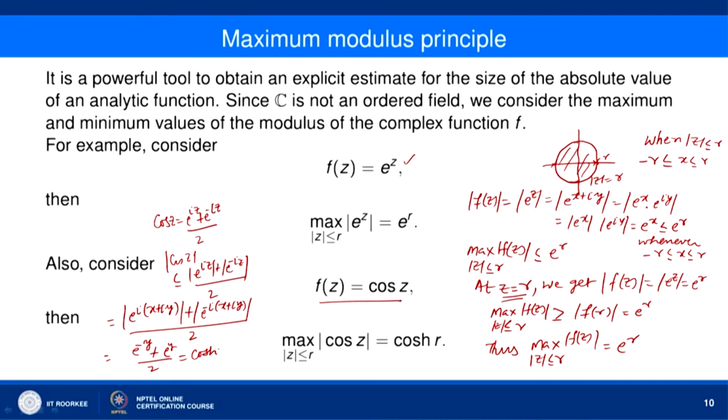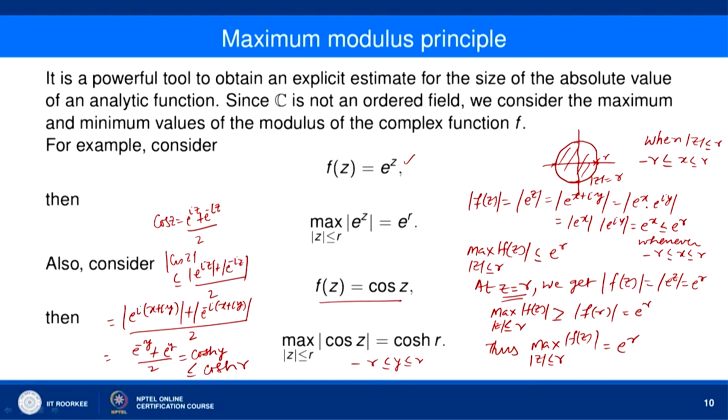So, e to the power minus y plus e to the power y divided by 2, which is cos hyperbolic y, okay, and cos hyperbolic y is an increasing function of y, and here what is happening is that for mod of z less than or equal to r, y also varies from minus r to plus r. So, minus r is less than or equal to y less than or equal to r. So, this is less than or equal to cos hyperbolic r, okay.